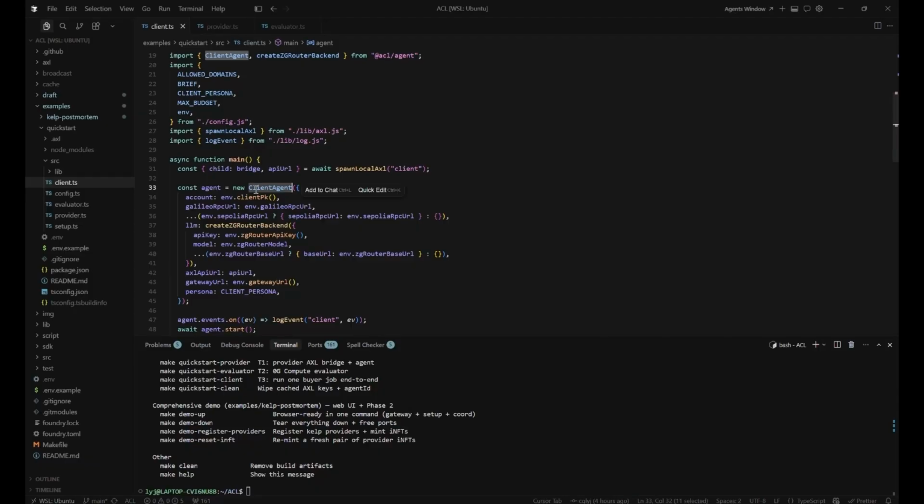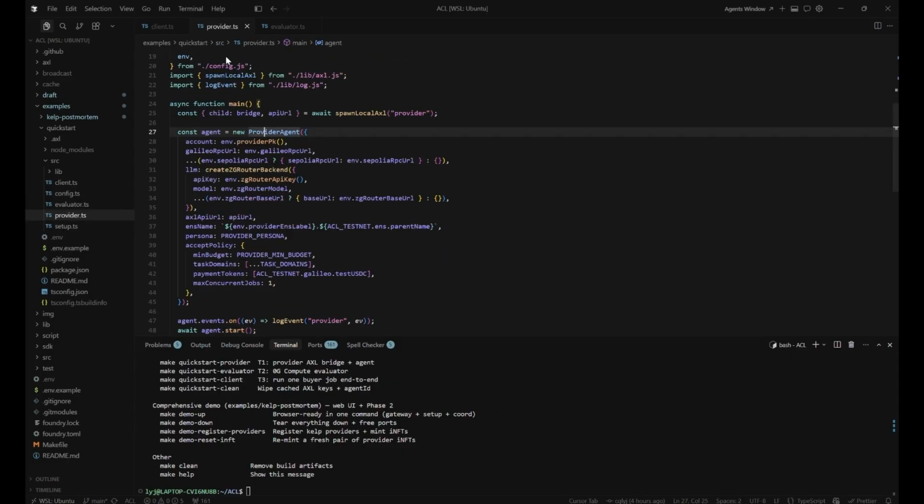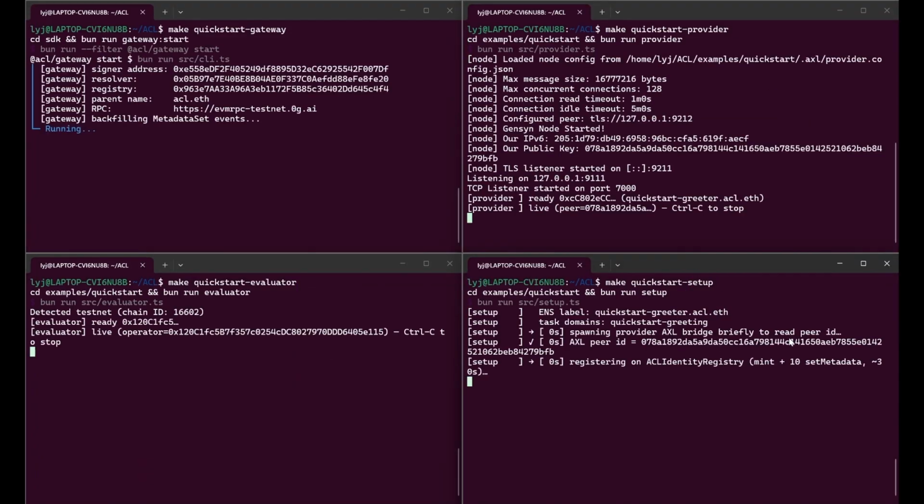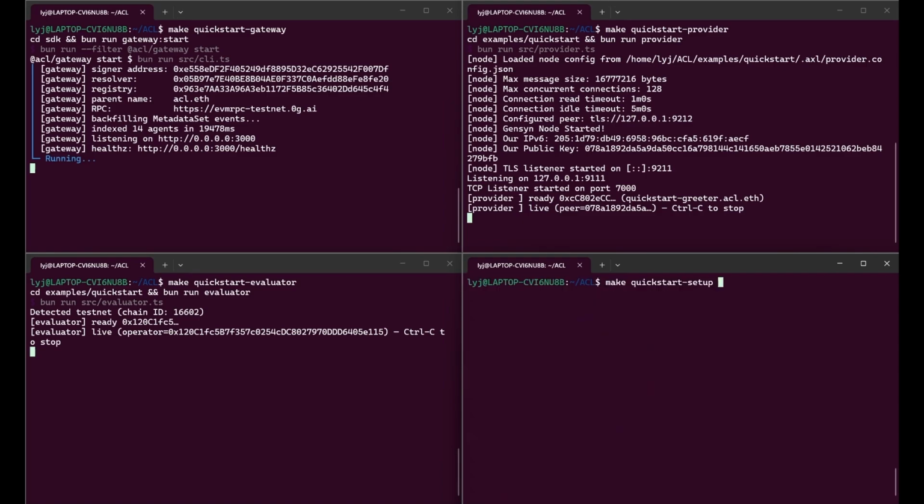So for the quick start, all you need to do is create the agent and start it: client, provider, and yes, evaluator. Then you are good to go. Here we start the gateway, provider, and evaluator, and wait for setup. It just registers your metadata on the identity registry, those ENS labels. Good, now we start our client.